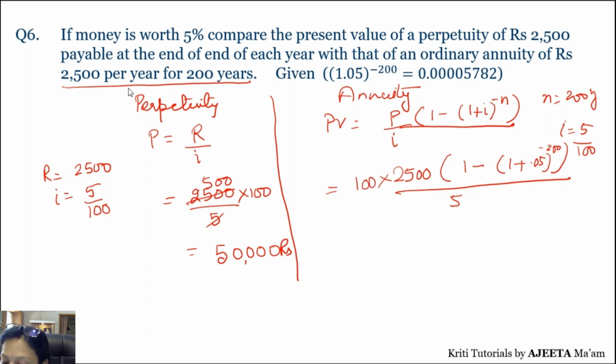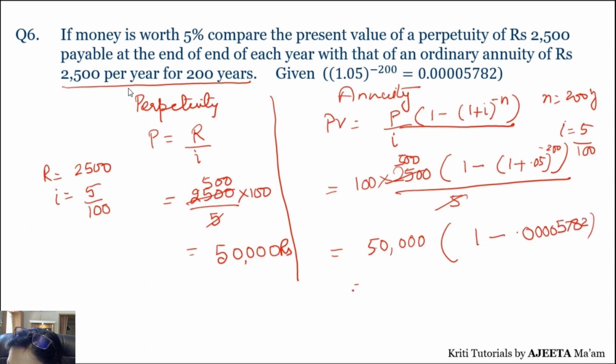Now let's calculate the value. So what we will get? Again, if I divide by 500, so what will I get? 50,000. Now, 1 minus. So, this value is already given to you in the question, no need of any table. So, 0.0000, and here you get 5782. Okay, it's given in the question. Now, let's do the subtraction and then multiplication.